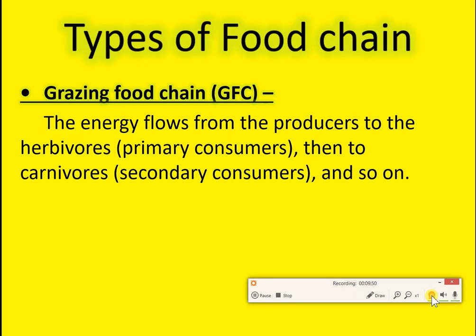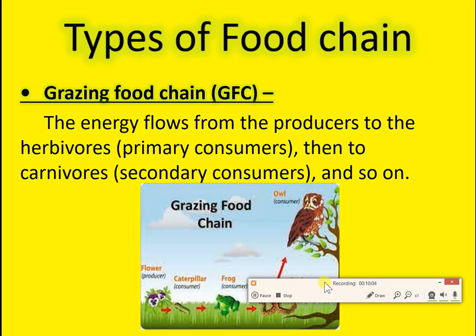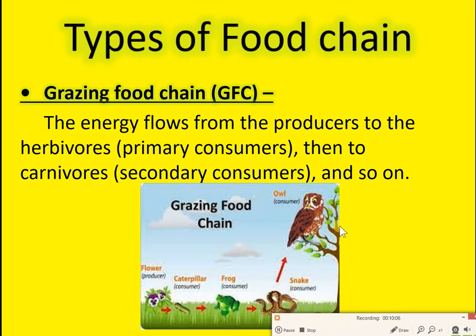They prepare the food, and that passes to the herbivores and the carnivores, that is called the grazing food chain. So this is one example of a grazing food chain. The plants produce the food, caterpillars take the food, then caterpillars are eaten by frogs, then frogs are eaten by snakes, then snakes are eaten by eagles. This is the simple grazing food chain.